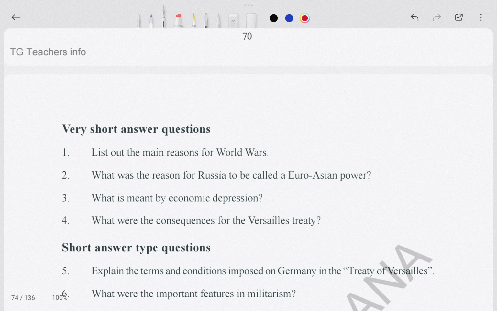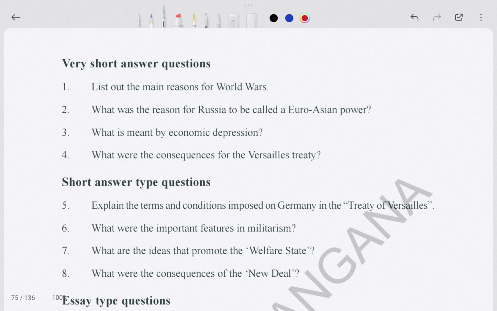After that, it is about the very short question answers. Here the question is: list out the main reasons for World War. This is important. Why was the World War held? Because of Austria and Hungary. Who was the king of Austria and Hungary? They went somewhere and got killed, and that's how World War started.